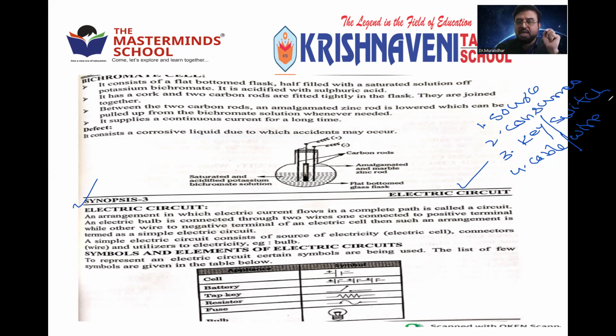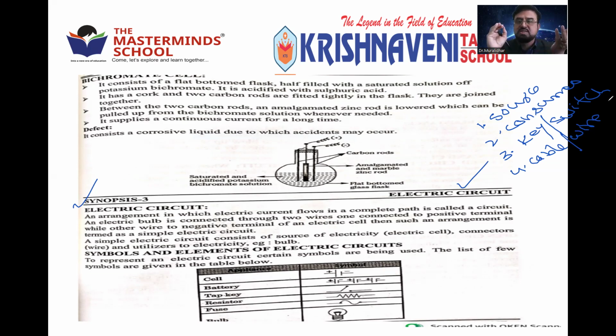For example, in our house, we have the electric meter, from where current will come to the switch. That is, the electric meter is the source. Switch is the key. Consumer is the fan or tube light, and they are connected by cable. When these four are connected to each other, such an arrangement is called an electric circuit. These four are the minimum requirements.